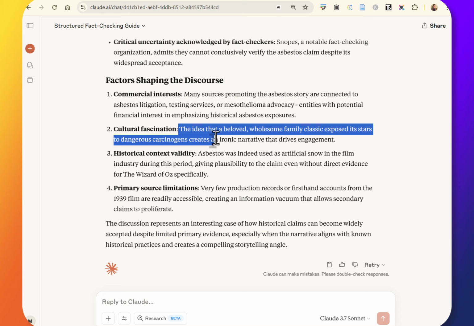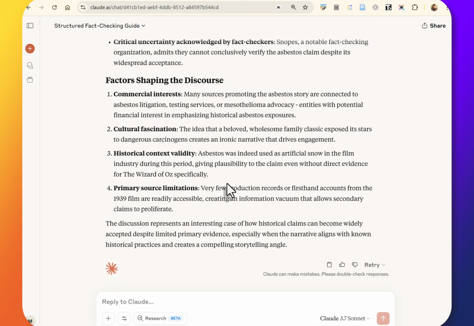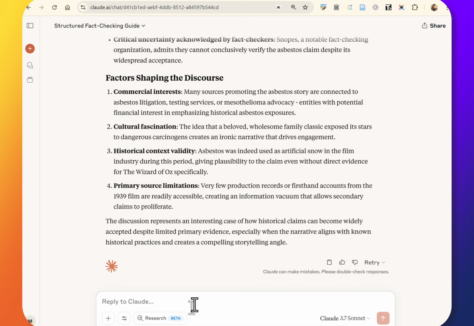Cultural fascination is a big piece of the virality of the asbestos theory. It's viral partially because you look at this peaceful scene with the snow falling on Dorothy, and then you think, that's asbestos, right? Historical context: we do know that asbestos was used in other films. That's worth something. It speaks to the plausibility of the claim. It doesn't prove it, it's not direct evidence, but it shows plausibility. And there are very few primary sources on this subject, right? So again, this is a map. This is a map of the evidence. This is a map of the sources.